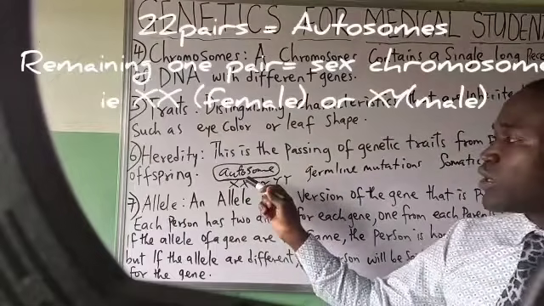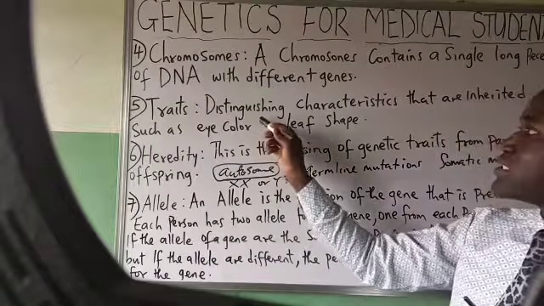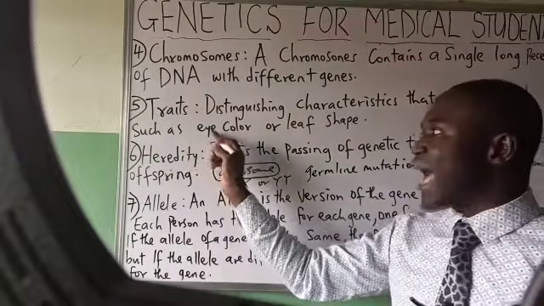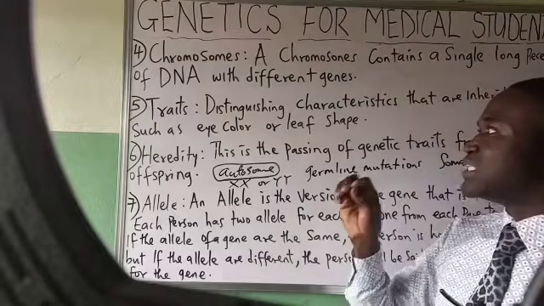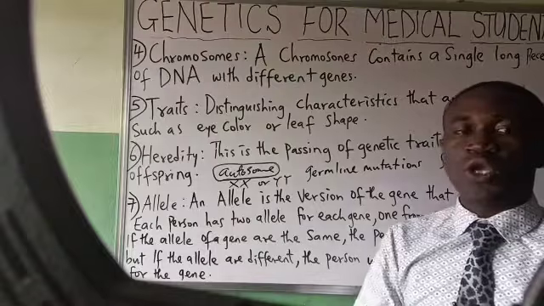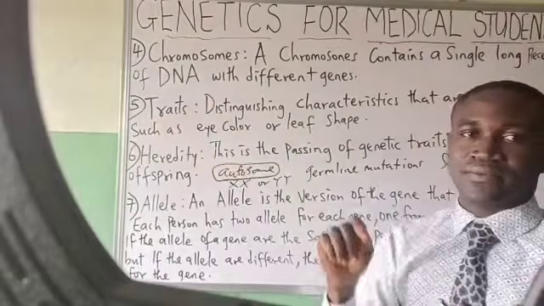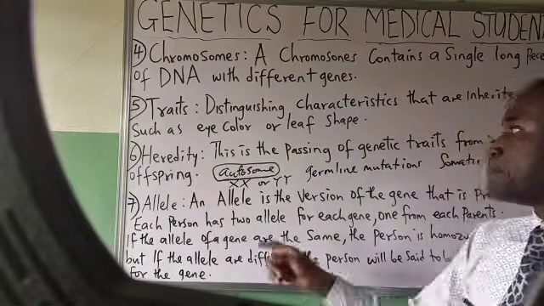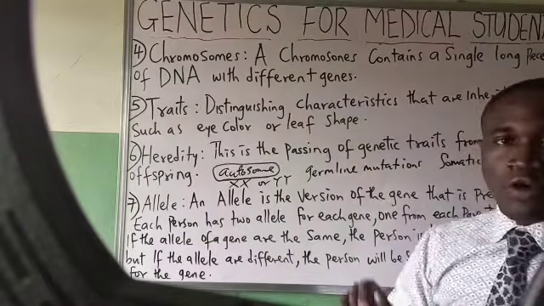Then the next thing we want to explain is traits. We said that traits are distinguishing characteristics that are inherited, such as eye color or leaf shape. What we inherit from our parents, we call traits. Now, heredity. This is the passing of genetic material from parents to offspring.